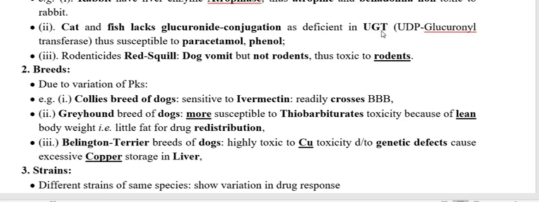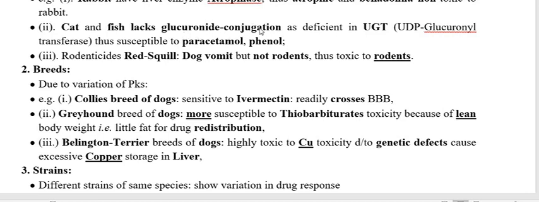So what is this UGT? UGT is G for glucuronyl, T for transferase, and U for UDP. So the full name of this enzyme is UDP glucuronyl transferase, and this glucuronyl transferase is going to form glucuronide conjugation.